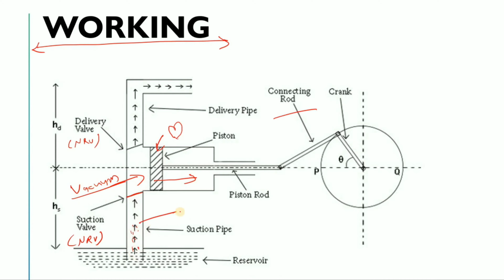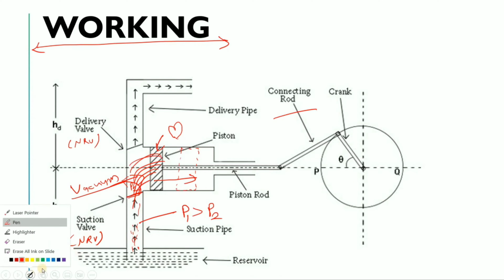As the vacuum is created here, the liquid which is here, that pressure is higher, let's suppose P1, and here where the vacuum is created, let's suppose the pressure is P2. Now P1 is greater than P2, so your liquid will go here, and as this is an NRV, the flapper will lift, the valve will open, and your liquid will simply fill here.